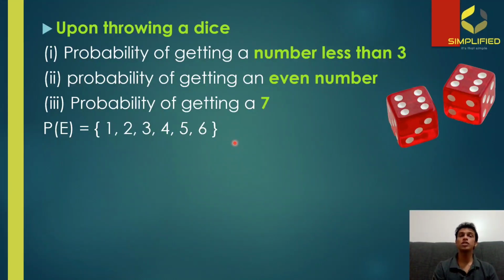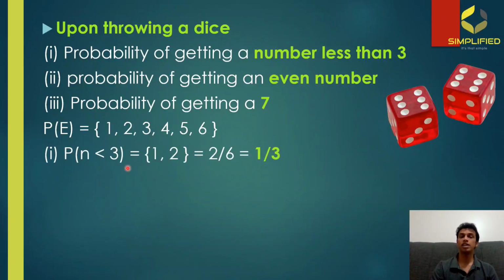So we have to see how many possible outcomes favor this condition. A number less than 3 means that there are only two possibilities, that is 1 and 2. So for the probability of getting a number less than 3, there are only two favorable outcomes. In the numerator, you have to put 2, and in the denominator, you have to put the total number of outcomes, that is 6 possibilities, so we put 6. That means 2 by 6. Upon simplification, you will get the answer as 1 by 3.